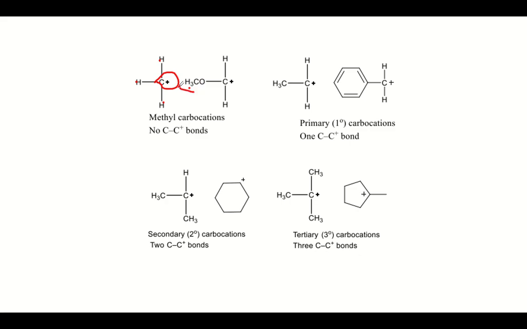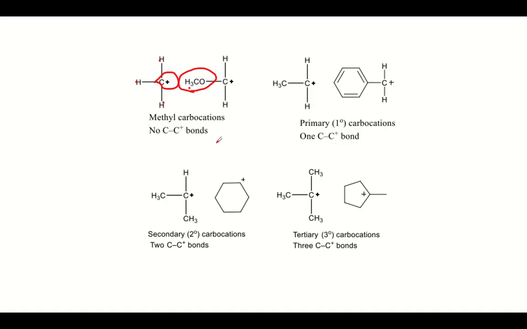Okay, so this is a methoxy group. So these are the examples of the methyl carbocation. So you need to understand this, because based on this, the stability of the carbocation can be determined, which we will see in the subsequent section.